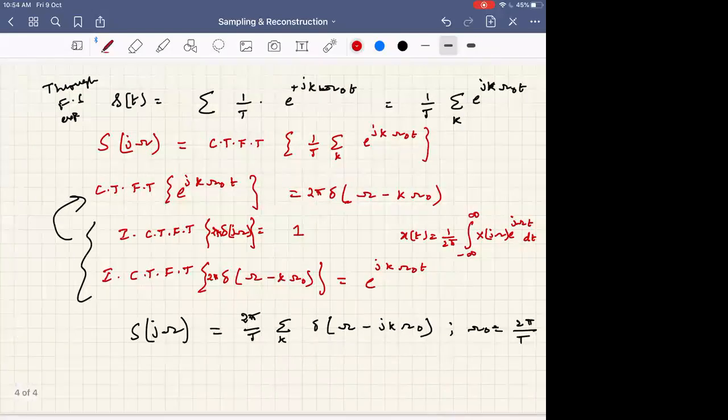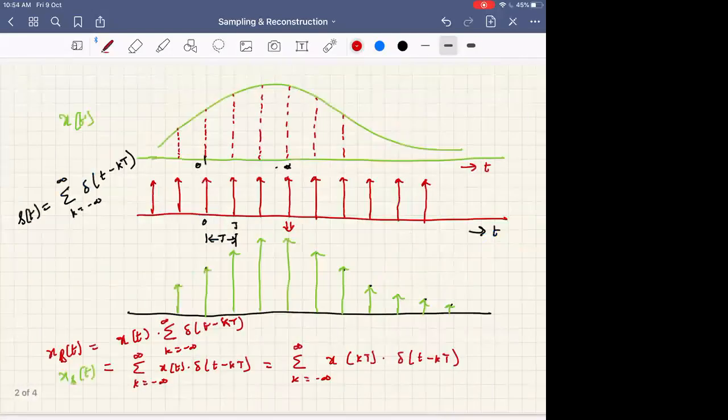We want to see, if sampling is done in the time domain, what is its implication in the frequency domain? Other things we will discuss later.